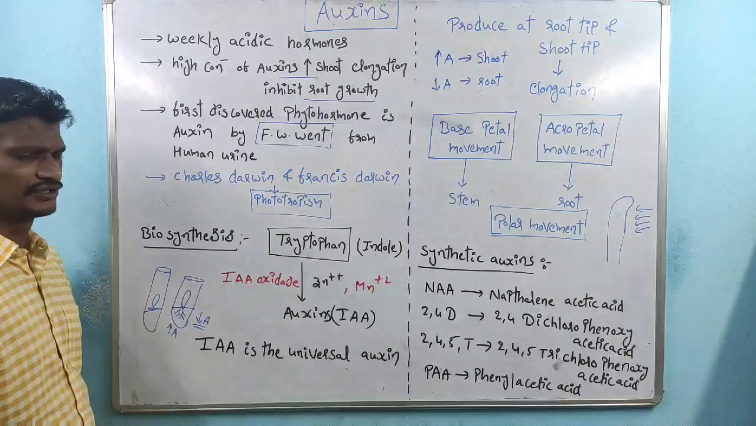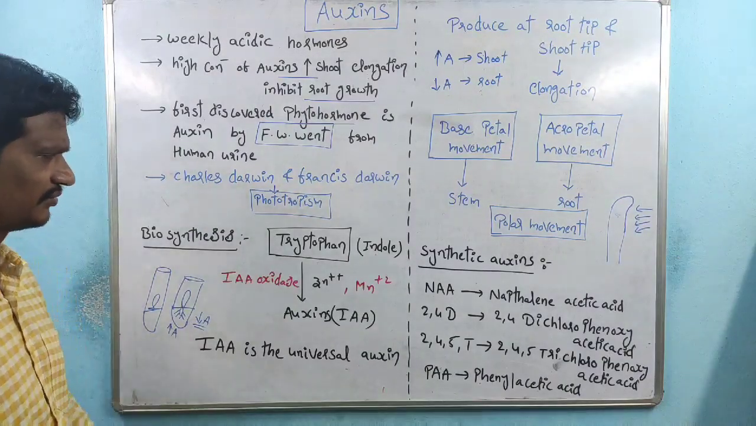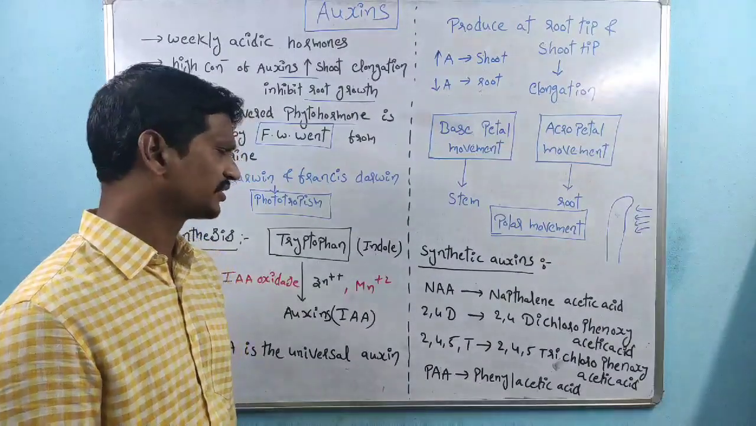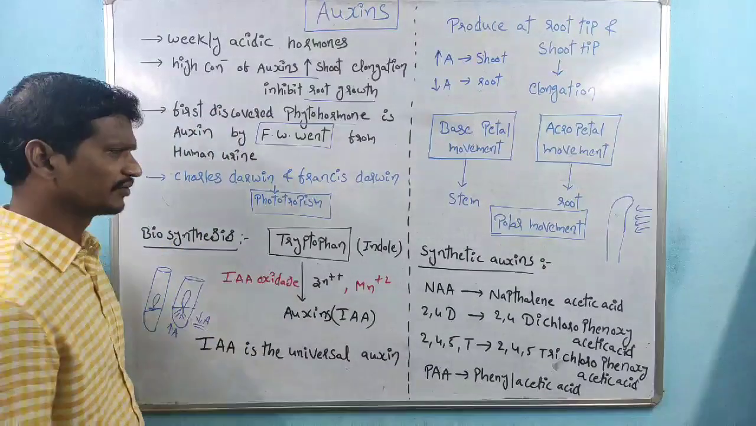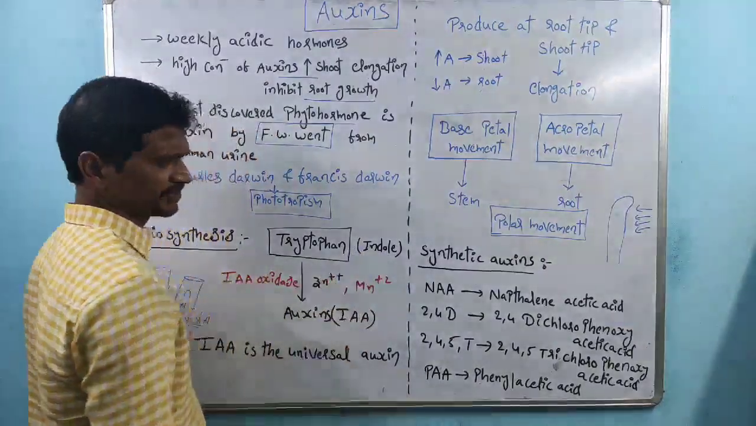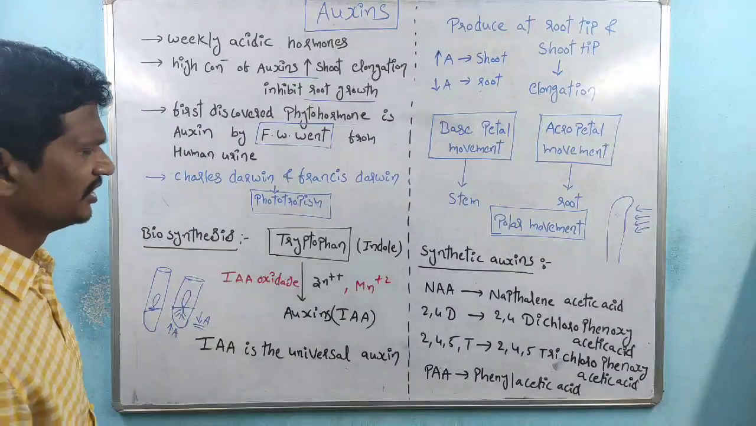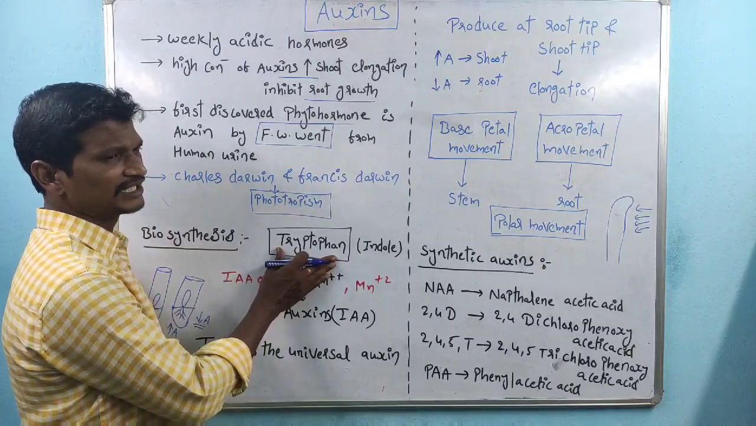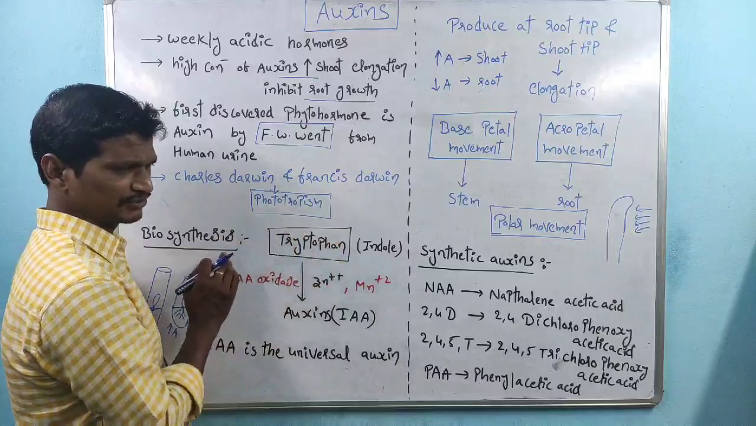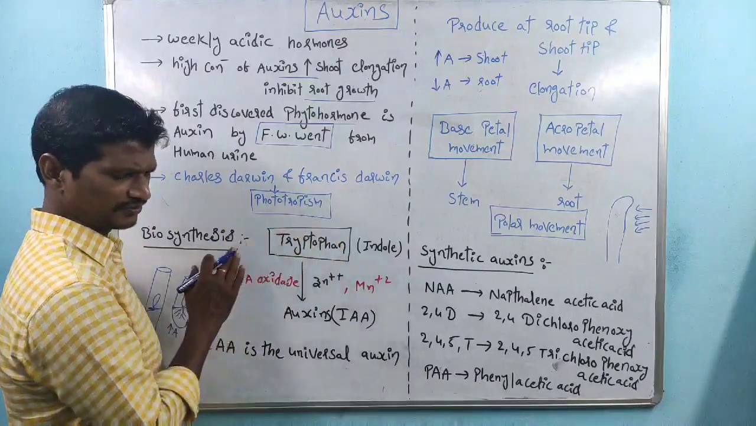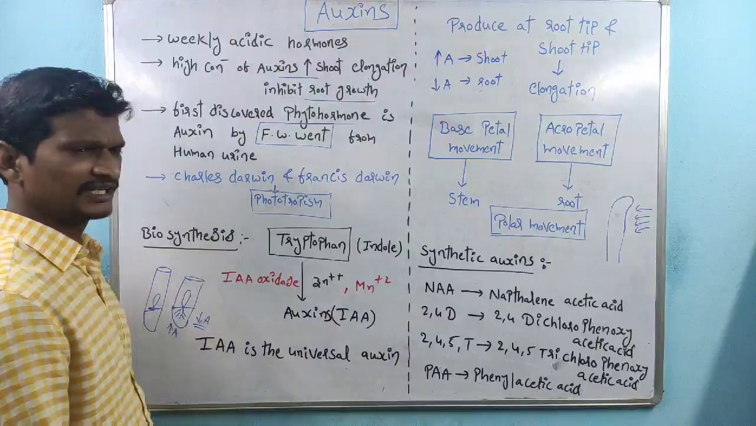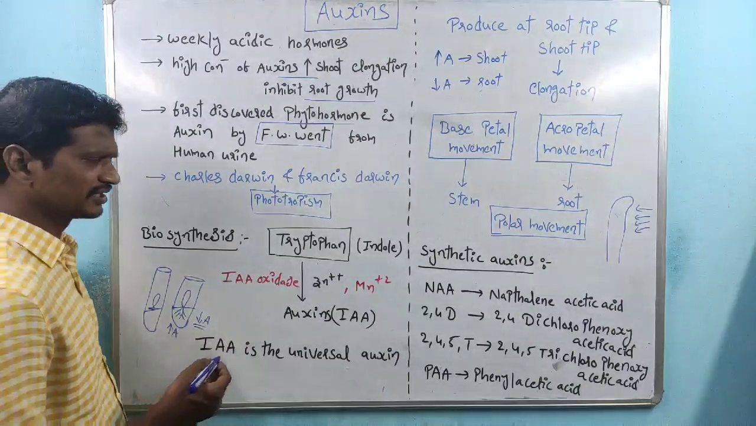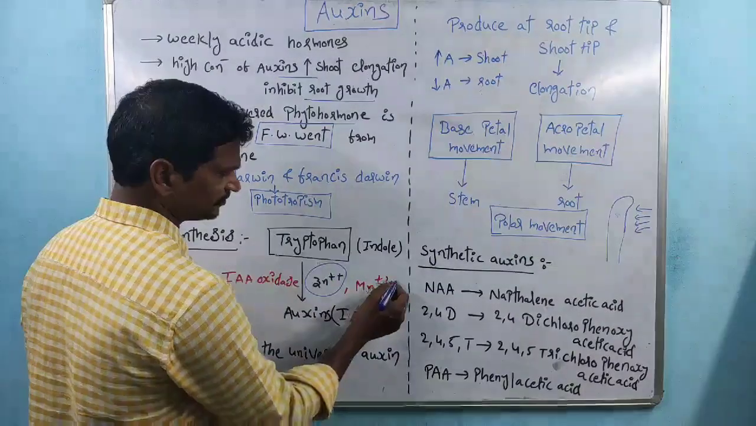Coming to the next one, the biosynthesis. Just now I said one amino acid is present within our body. Not only in our body, in plants also there is the amino acid tryptophan. Tryptophan contains an indole ring. Remember, either tryptophan is taken as the source, or indole ring-containing derivatives are the source. Here zinc is required.